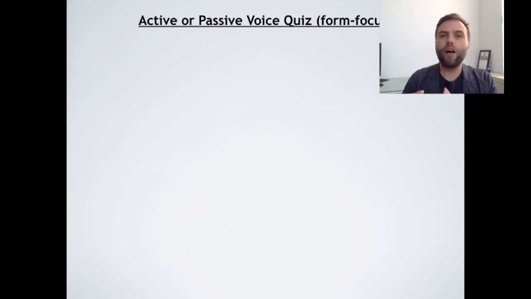Now we have a final checking quiz. This is the form focus. At the beginning I mentioned meaning, use and form. What we've done is we've started with meaning. The students did the quiz and quizzed their partners. That was use. And now we're on to the form. So to check students have learned the form through all of the examples and scaffolding that we've done, here is a form checking quiz. You don't need to tell the students this is a form checking quiz. That's the teacher's concept to understand.